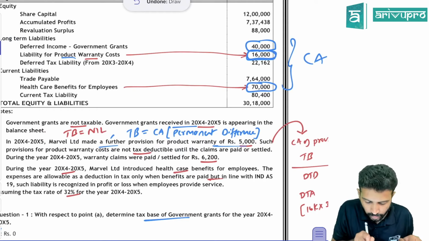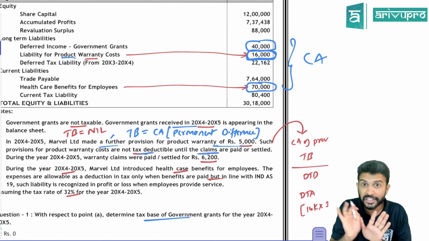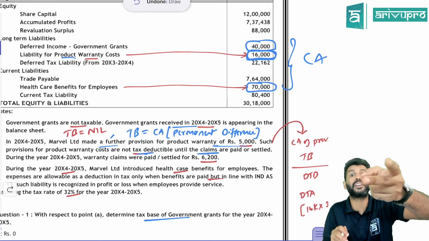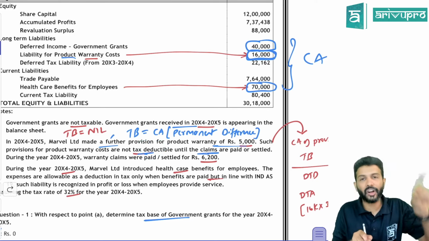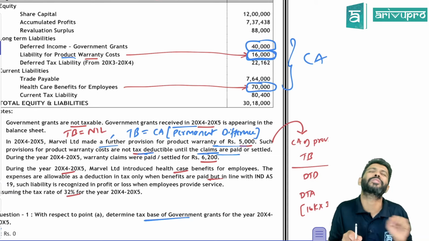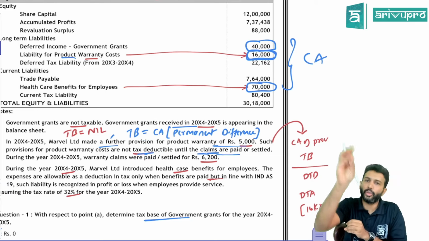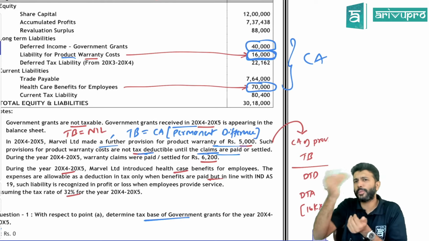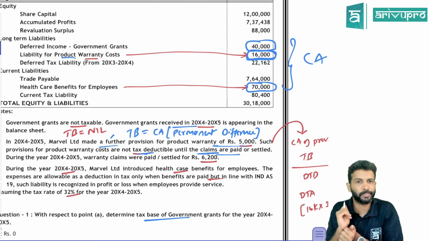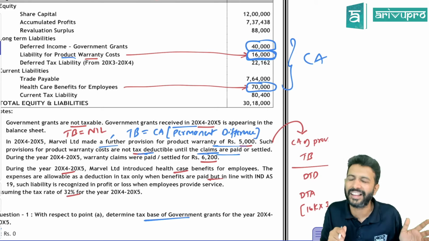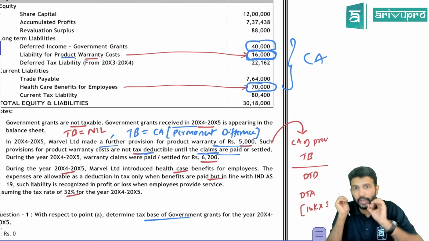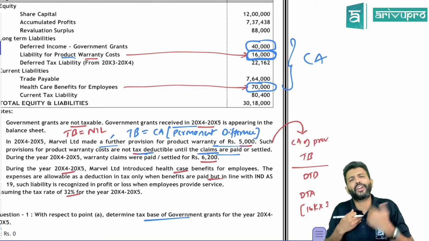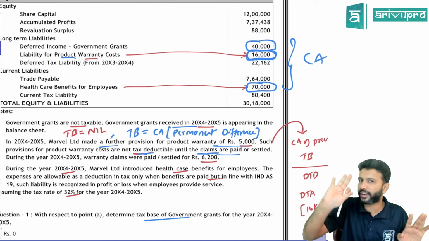Okay, next. Such provisions for warranty cost are not tax deductible. Not tax deductible, but don't stop there. If you just stop here at not tax deductible, then it becomes a permanent difference. This is not that. Warranty costs are not tax deductible until the claims are paid. So in the Income Tax Act, you will get the deduction only when you settle. In accounts, we make the provision. When you make the provision, the P&L balance automatically reduces, meaning you are able to claim that deduction in P&L. But in tax, you will get the deduction not when you make the provision, but when you settle it. So this is done on a payment basis, but we have booked it on an accrual basis. So it's a difference. It's a temporary difference only.